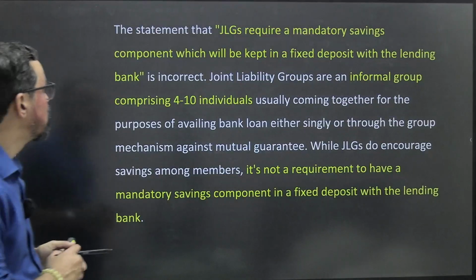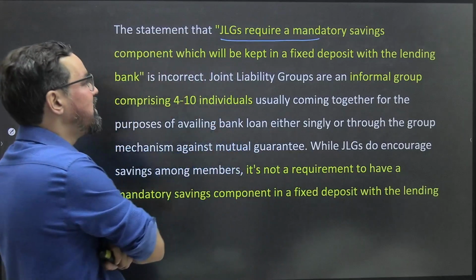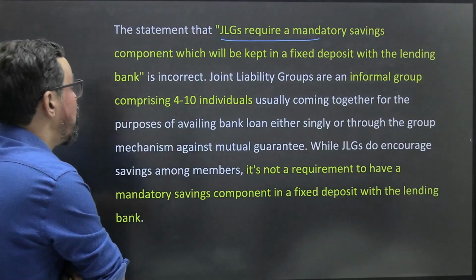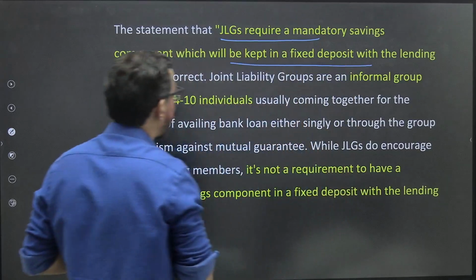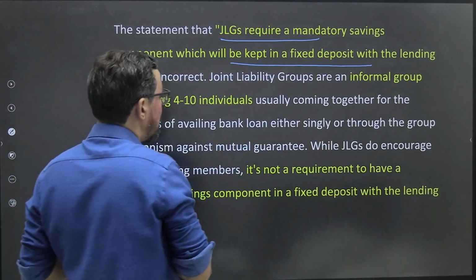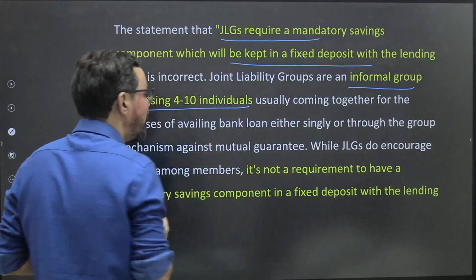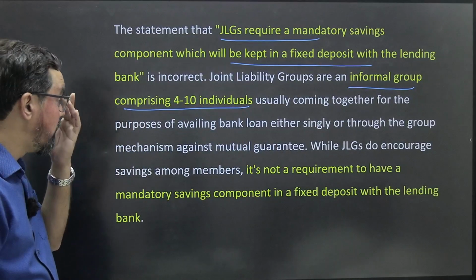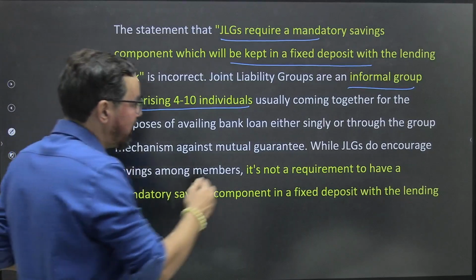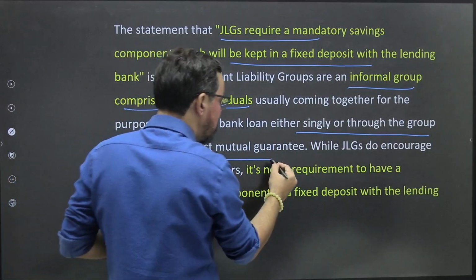Next one. The statement says JLGs require a mandatory savings component which will be kept in a fixed deposit with the lending banks. It is an informal group of 4 to 10 individuals usually coming together for the purpose of availing a bank loan, either singly or through the group mechanism, against mutual guarantee.